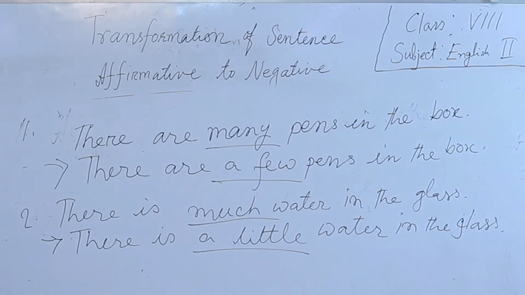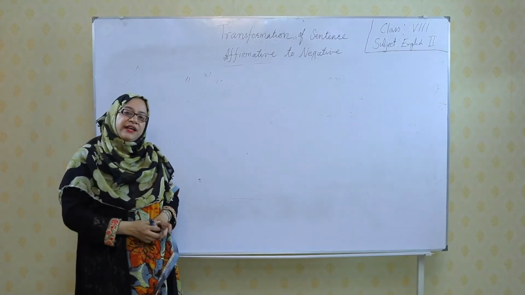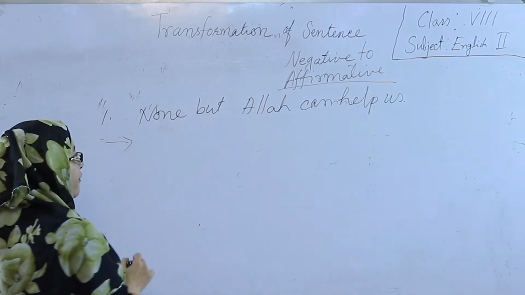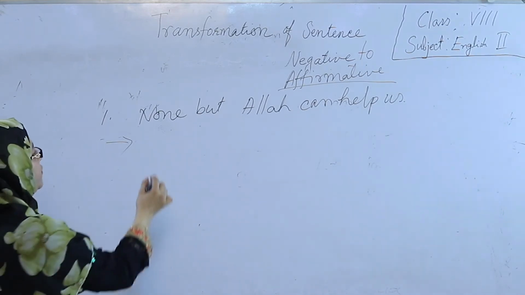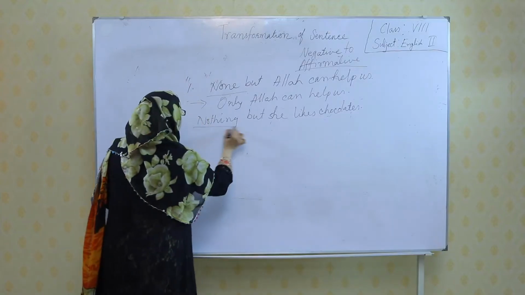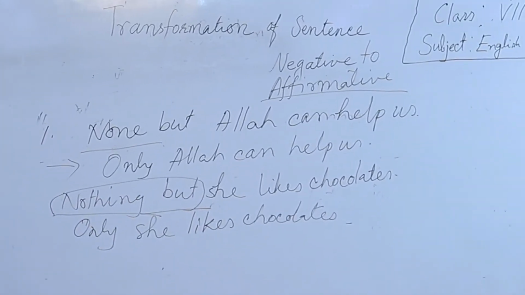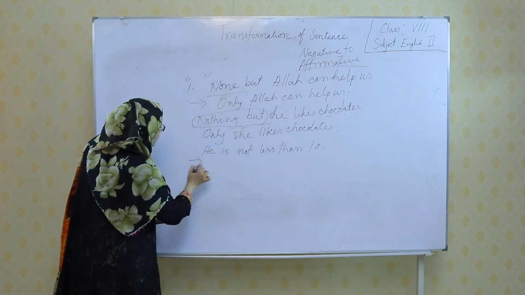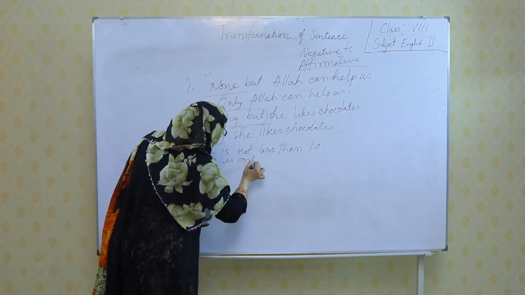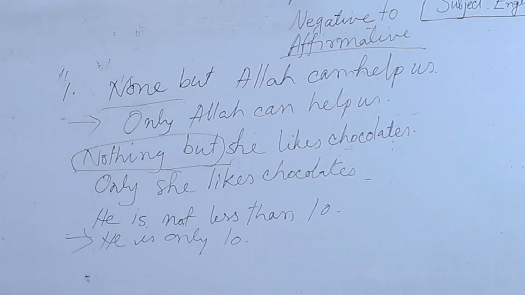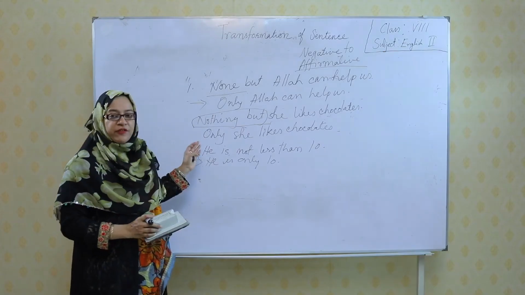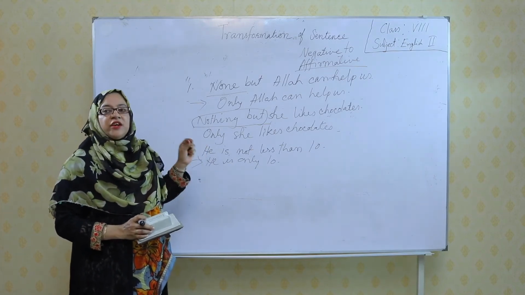Students, now you can turn it from negative to affirmative just like this. Look at the board. So, how can we turn it into affirmative? By using only. We use only instead of nothing but when we turn it into affirmative. Just like this, we use he is only 10. So, now you can turn negative to affirmative just by following the previous rule.